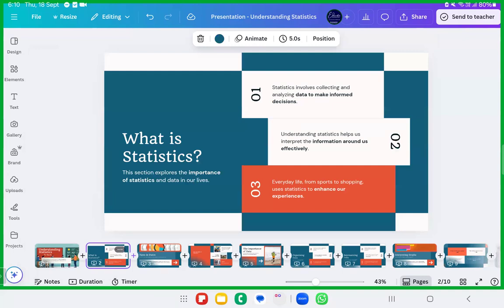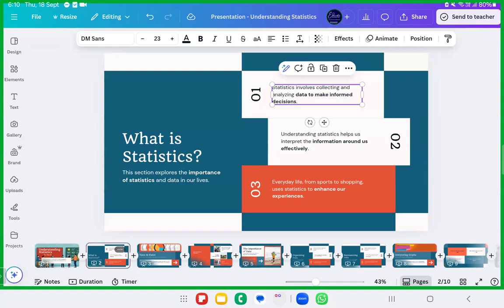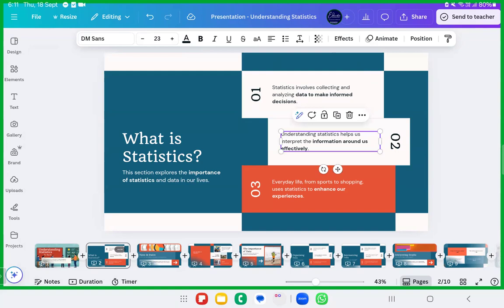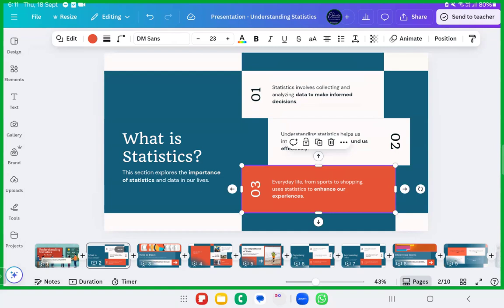What is statistics? Statistics involves collecting, exactly what I wanted my students to learn. This is what I teach my students, this is how I taught my students. What I do is I change the topic, and further go ahead. See here, understanding statistics helps us interpret data in everyday life, yes, sports and all.